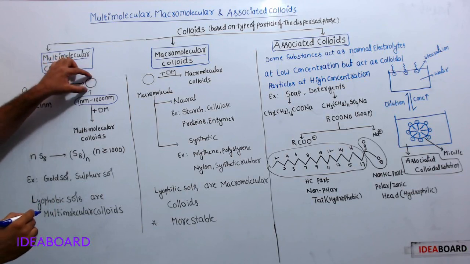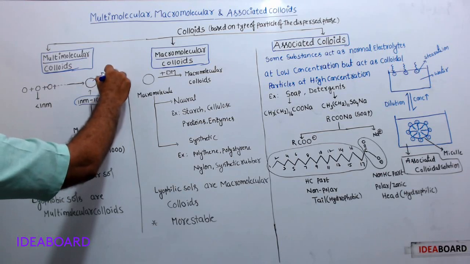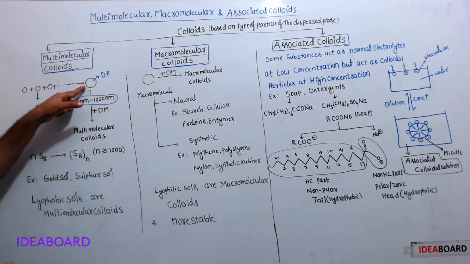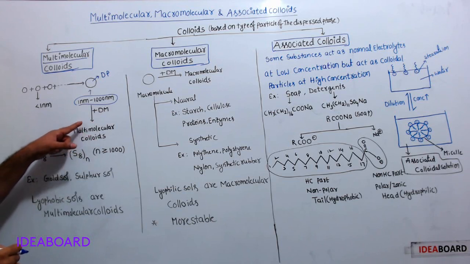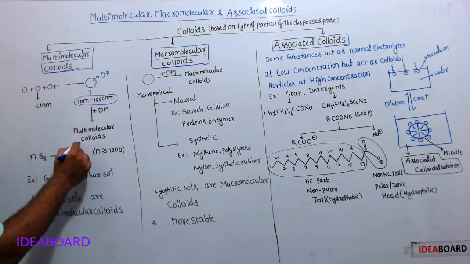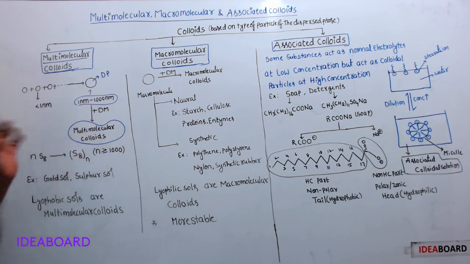So this acts as a dispersed phase. When these particles are dispersed in a suitable dispersion medium, a colloidal solution is formed. The resulting colloidal solution is known as a multimolecular colloid. The size of the small molecule is less than 1 nanometer, so it is not able to form a colloidal solution.